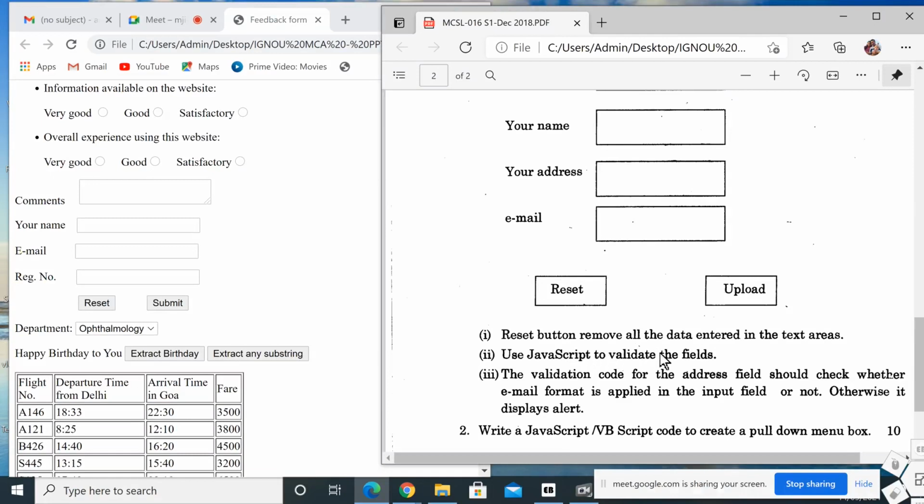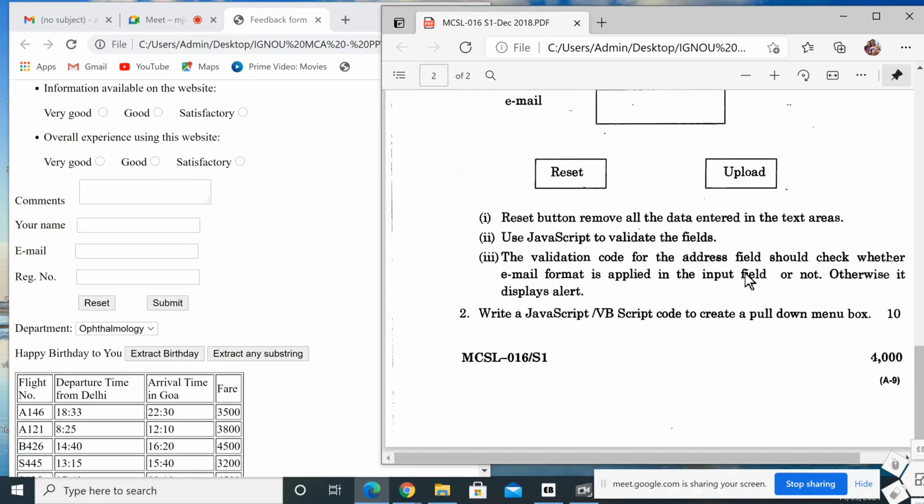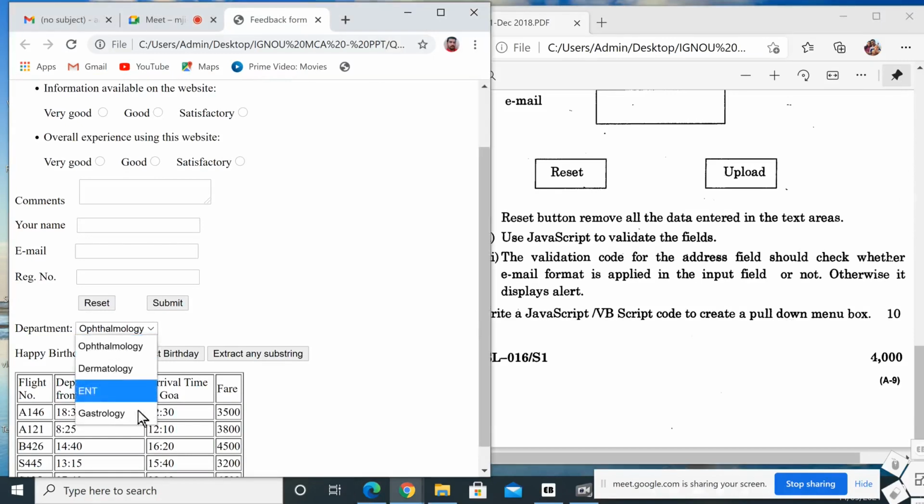Then JavaScript to validate the fields. The validation code for the address field should check whether an email address is entered in the input field, or otherwise it displays an alert. Then write a VBScript for the pull down menu. This is the pull down menu.